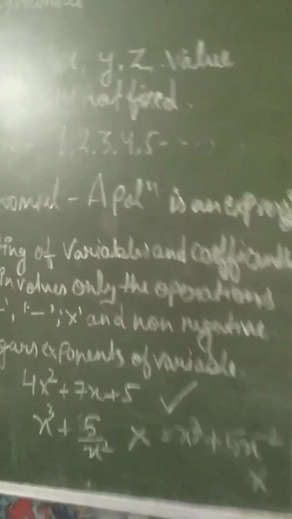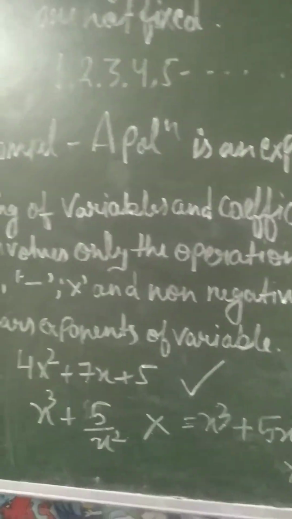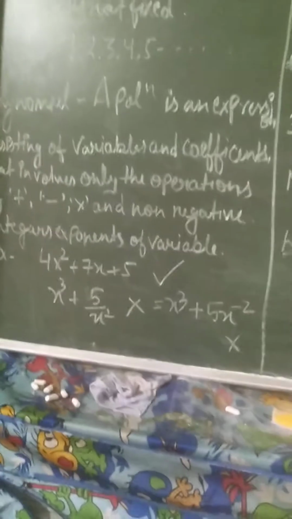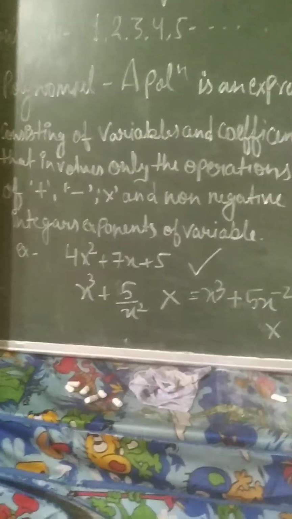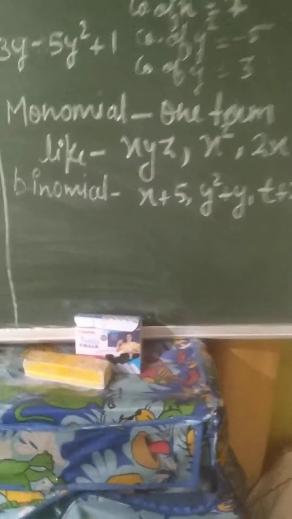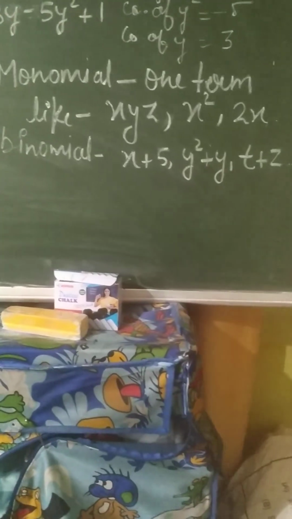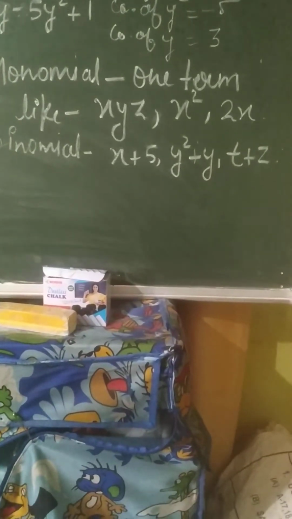Now let's start with polynomials. First we will read about how many terms there are. We will start with the monomial and binomial. Monomial: one term. In a monomial there is only one term, like x, y, z. I have mentioned here x square, 2x.